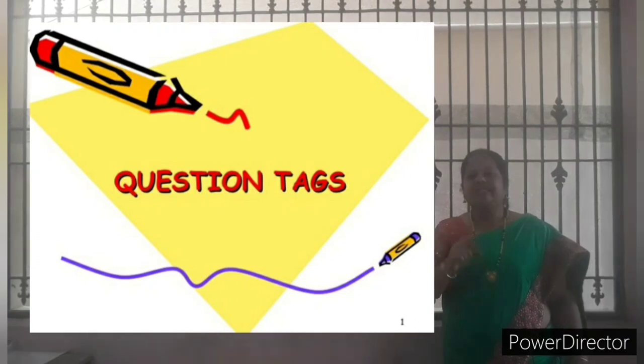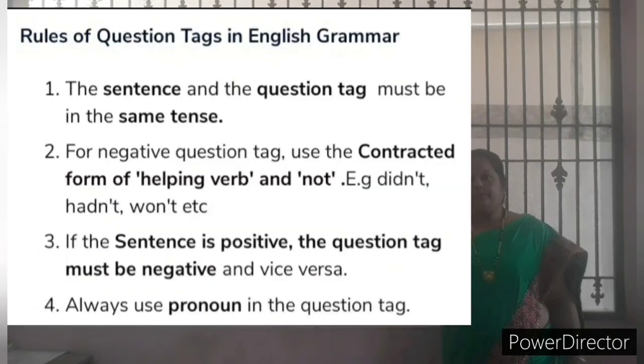Is it clear? Let's see the rules of question tags in English grammar. The sentence and the question tag must be in the same tense. If the given sentence is in a certain tense, the question tag also must be written in the same tense. Secondly, negative tags use the contracted form of the helping verb and not.